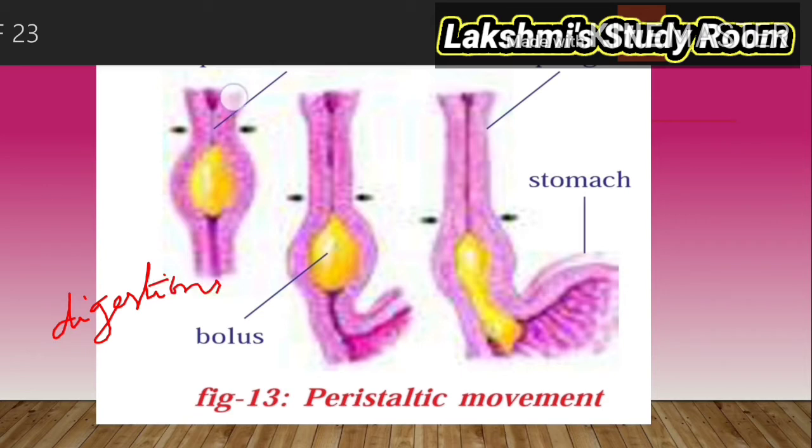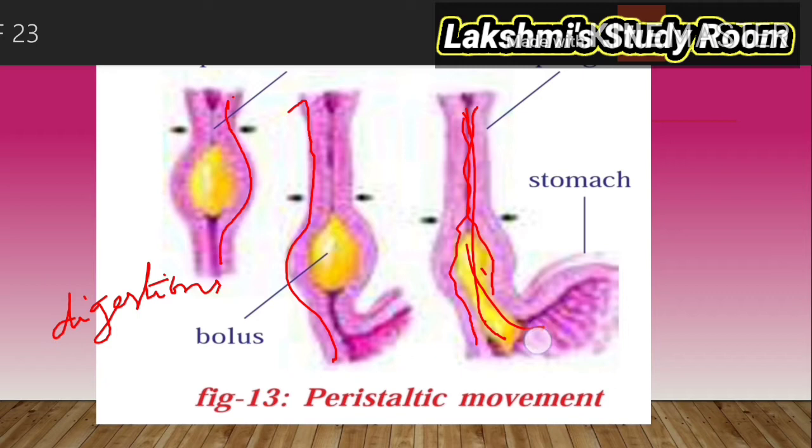But the movement of the walls of the esophagus will have some muscles. These muscles will help the food move downwards only. Not only these muscles, the inner walls of the esophagus contain some mucus glands. These mucus glands secrete mucus. This mucus is a slippery substance. It will help the food easily move from up to down, to slide down.